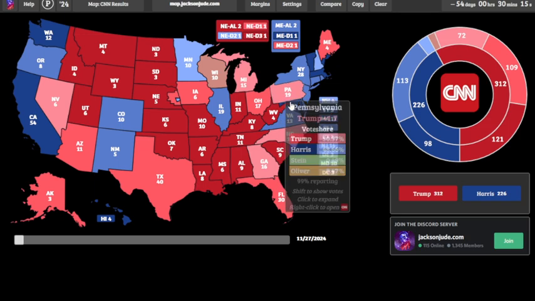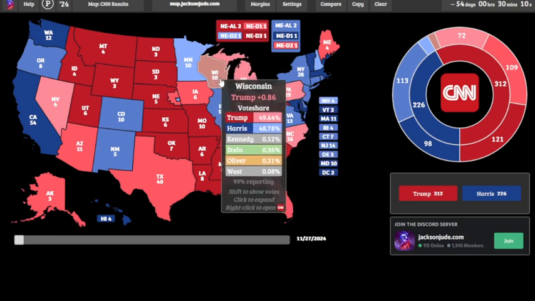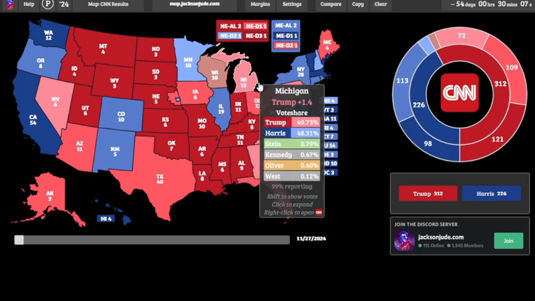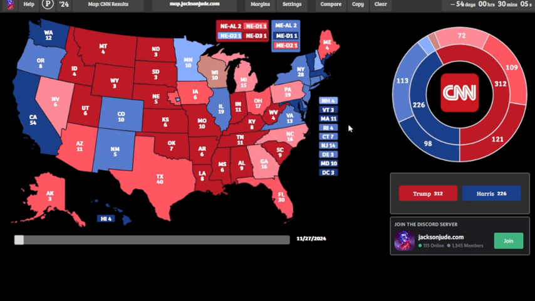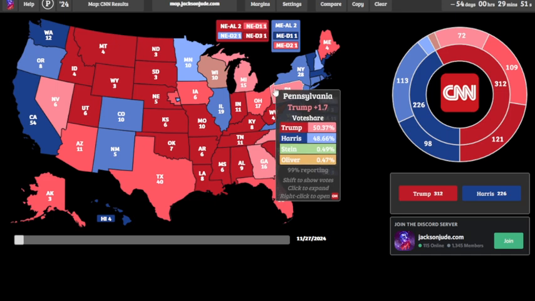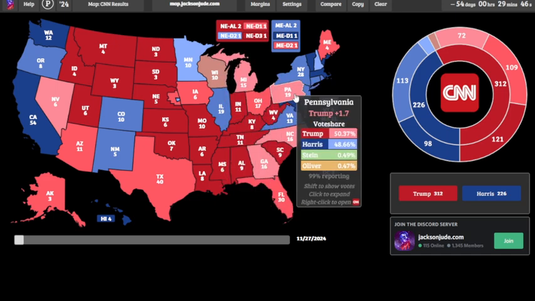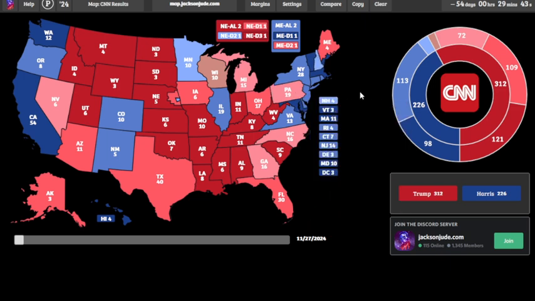I'm surprised Republicans aren't doing that. We've been calling it the blue wall forever now, and Trump won it back for the first time in 8 years. I'm surprised that there's not some Trump supporters or Republicans calling it the red wall. If I was a Trump supporter, I'd be calling it the red wall, because now you have Pennsylvania going to Donald Trump as much as it went to Joe Biden in 2020. Michigan is obviously an improvement for Trump. All these are improvements for Trump, but I'm still surprised they're not calling it the red wall by now, considering how much they voted for Donald Trump and rejected Kamala Harris.